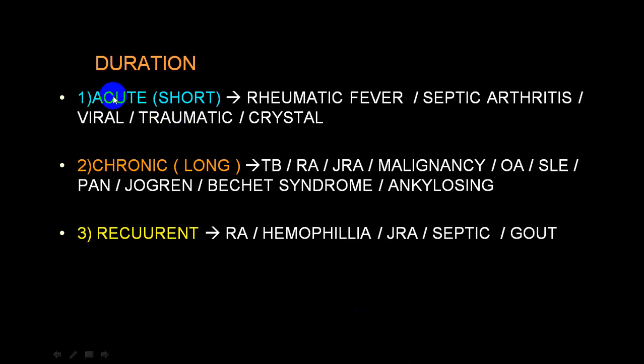This is what we have already told you. If it is acute, more in favor of rheumatic, septic, viral, traumatic, or crystal induced. If it is very chronic, long standing: tuberculosis, rheumatoid arthritis, malignancy, osteoarthritis, SLE, polyarteritis nodosa, Sjogren syndrome, Behcet syndrome, ankylosing spondylitis, that group. While if it is recurrent, rheumatoid arthritis can be recurrent, gout can be recurrent, hemophilia can be recurrent, JRA can be recurrent. Septic arthritis is not very common as far as recurrent is concerned. Once in a while it can be recurrent.